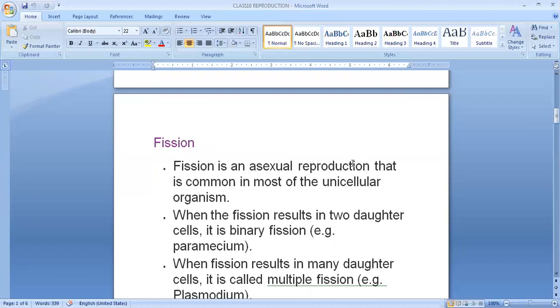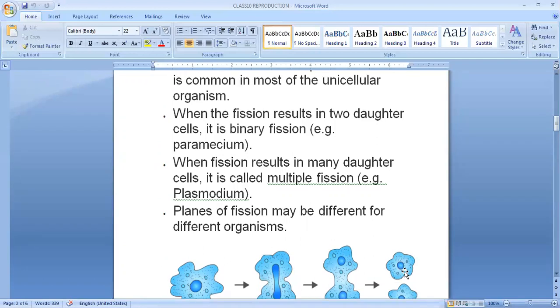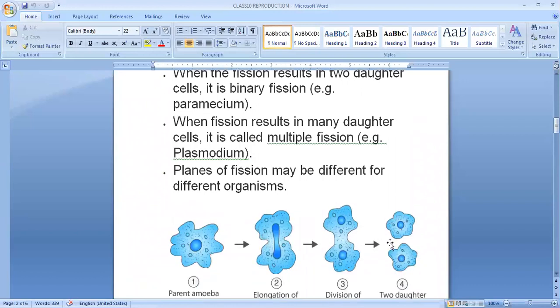It is that type of asexual reproduction in which a fully grown parental organism divides into two or more than two daughters. In this reproduction, the unit is the whole parental body. We can see in amoeba, it is a single unicellular organism, and during reproduction, this amoeba splits into two and two daughter cells are formed. That means two individuals are formed. This type of reproduction is called fission. Since here two daughter cells are formed, it is a binary fission.